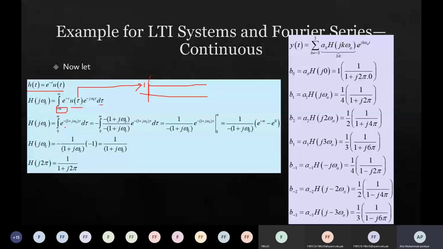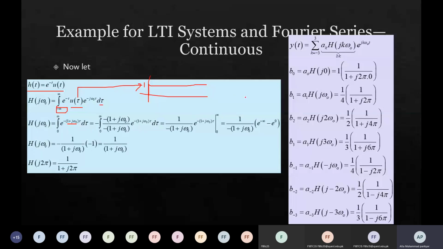From minus infinity to 0, the resultant output would be 0, so there would be no area under the curve. So we have changed this integral to go from 0 to infinity, and u of tau is gone now. If the bases are the same, the powers are added. So this would be e to the power minus tau minus j omega naught tau, right? And if you take minus and tau as common, what is left is 1 plus j omega naught, so minus bracket 1 plus j omega naught tau.